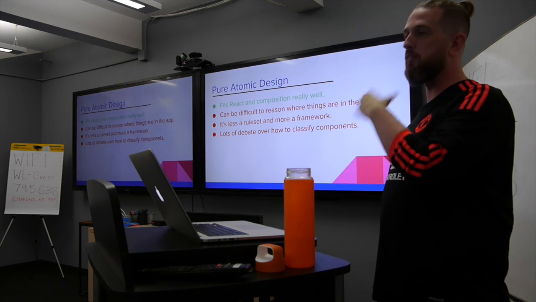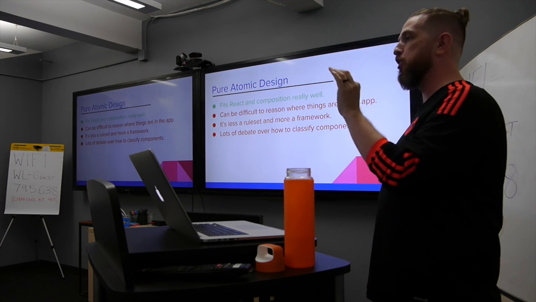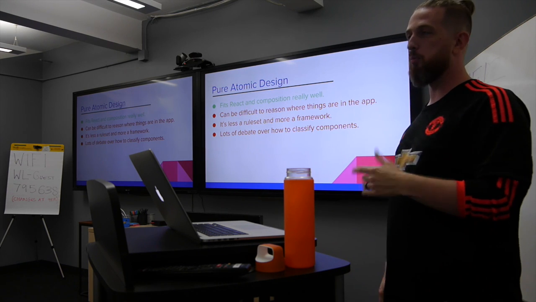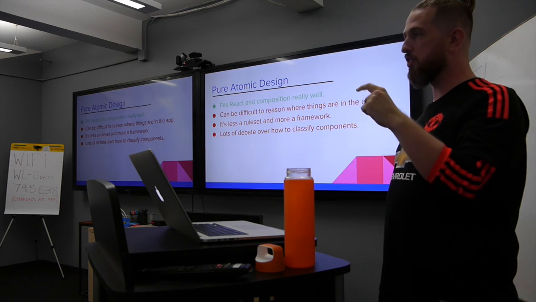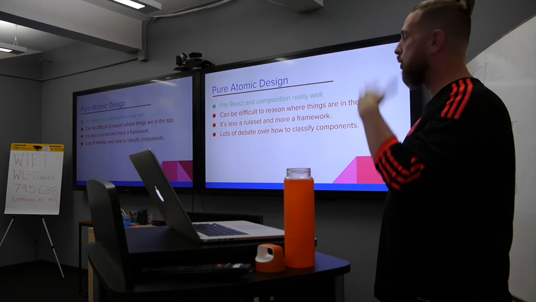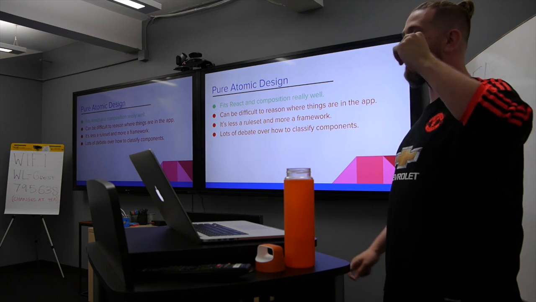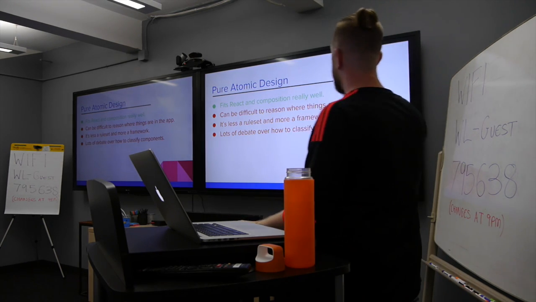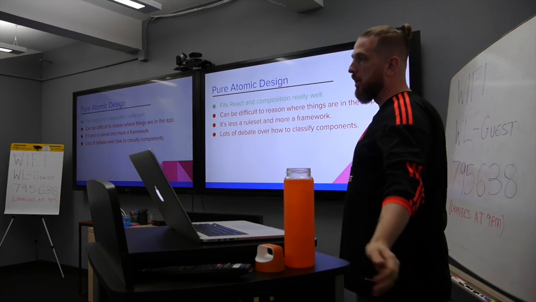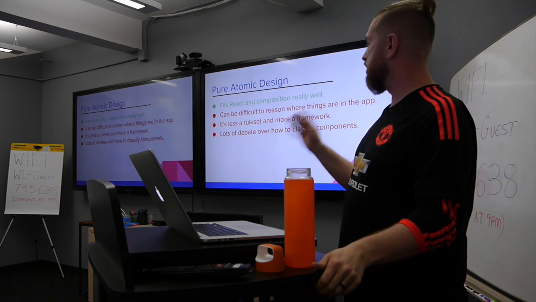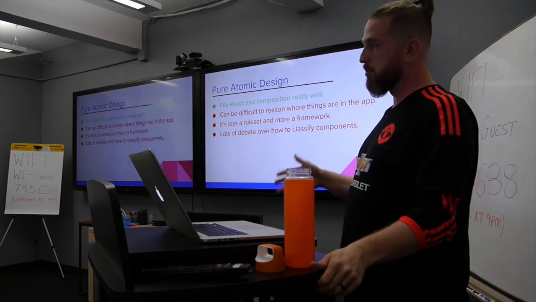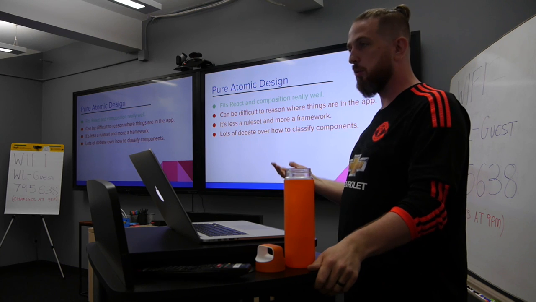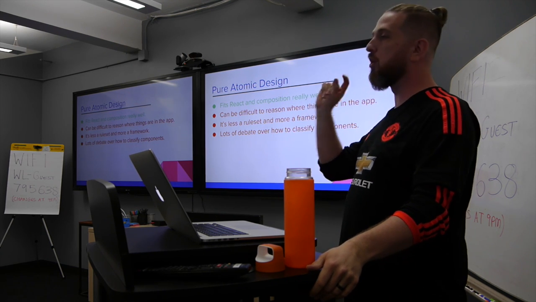So we have atoms, and they tend to be very, very stupid components that make up like the button. We would have a molecule that would be the button tied to the input that it searches from, and then we would have an organism that combines that with many others, and then a template that's like the entire page, is the rough outline. It fits React and composition really, really well because you end up with a folder of nothing but atoms, and then you can mix them all together any way that you want. So it makes perfect sense for kind of making these small reusable components.